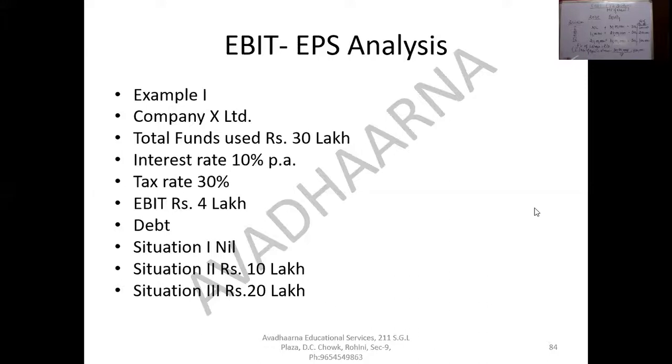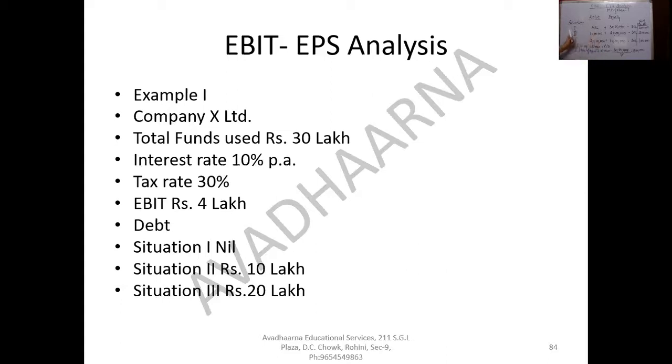Let me recapitulate how I calculated the number of equity shares. I divided the total value of the equity by the face value of each share, which is 10. If nothing is given in the question, we always assume that the nominal value or the face value of one equity share is 10.